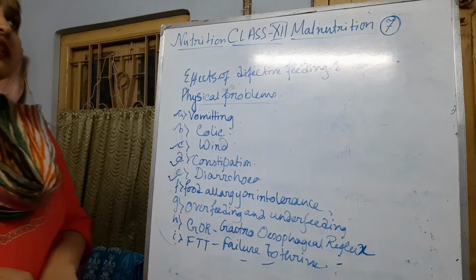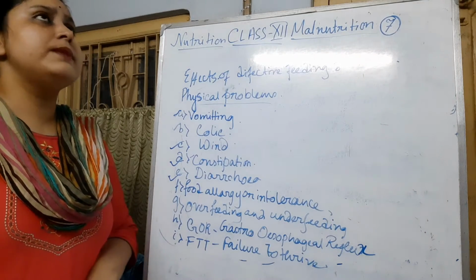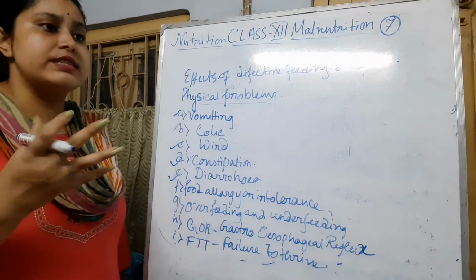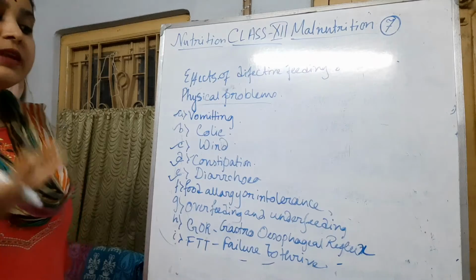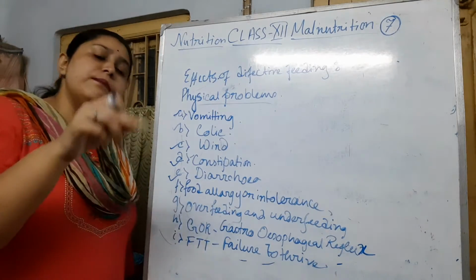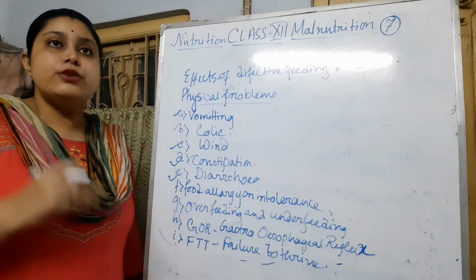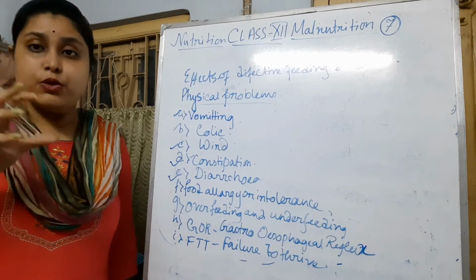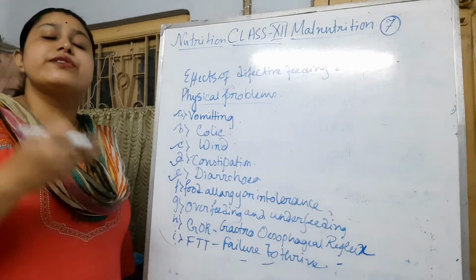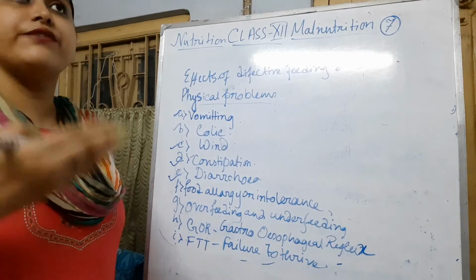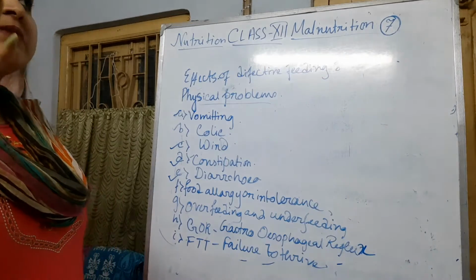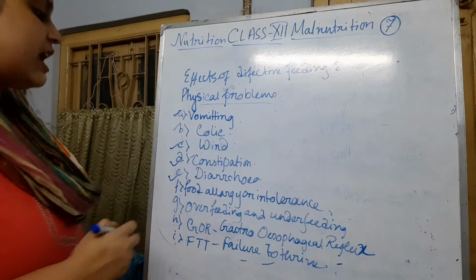Mothers have a common problem: they always think their child has to take all of the amount they prepared for them. Like if the mother takes one bowl of Cerelac, she wants her child to complete the whole bowl at once. But they do not think about the child's stomach size. They have to give according to the stomach size, and as the child's age increases, they can increase the amount too. They have to keep this kind of ratio in mind, then these problems will not be seen.